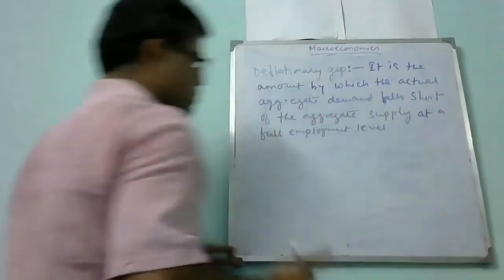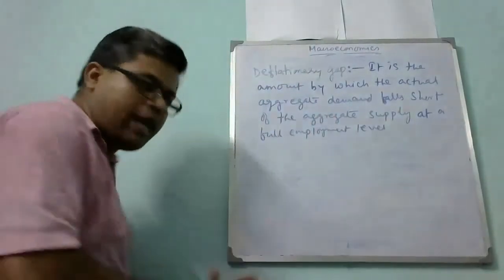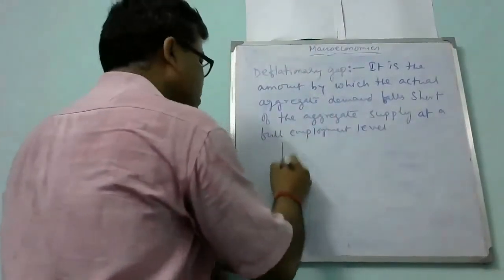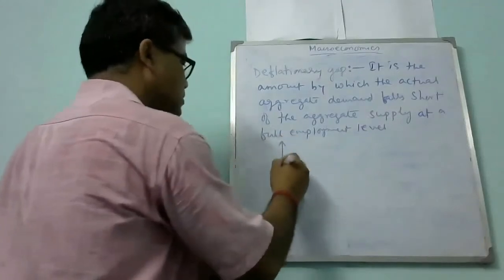Okay, full employment. So let's start with one diagram.